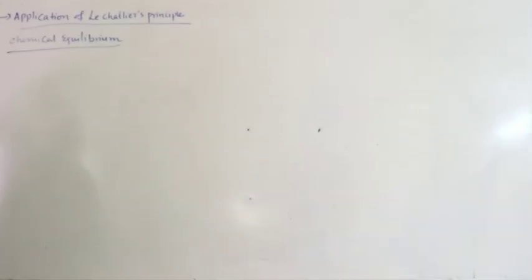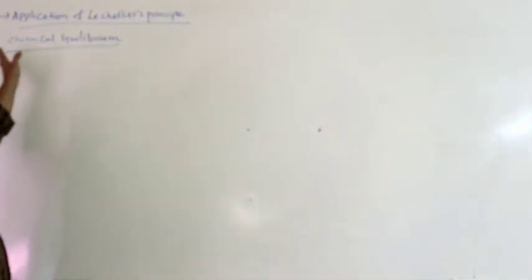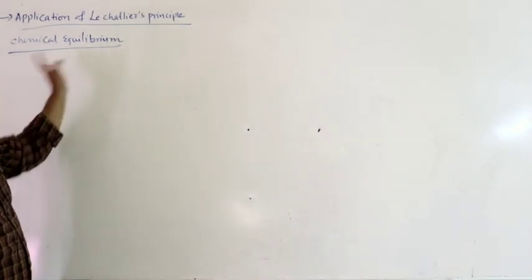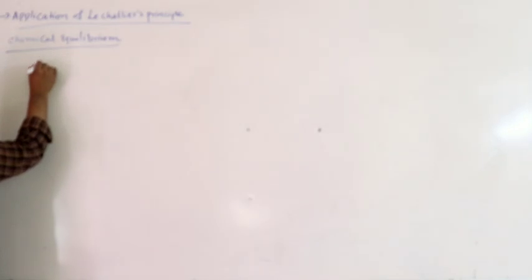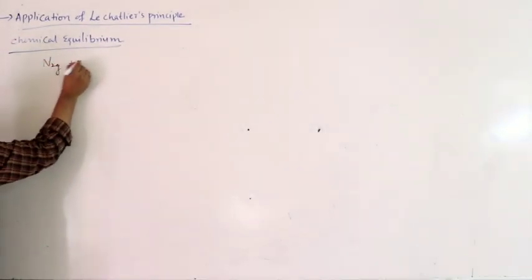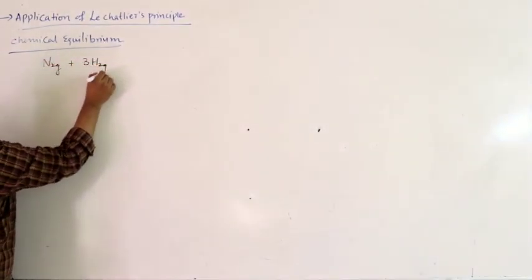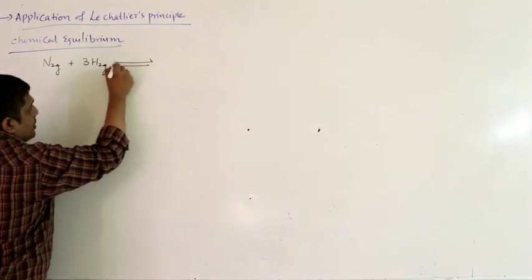Right, let us continue with applications of Le Chatelier's principle on chemical equilibrium. So, let us consider this reaction: N2 gas plus 3H2 gas in equilibrium.